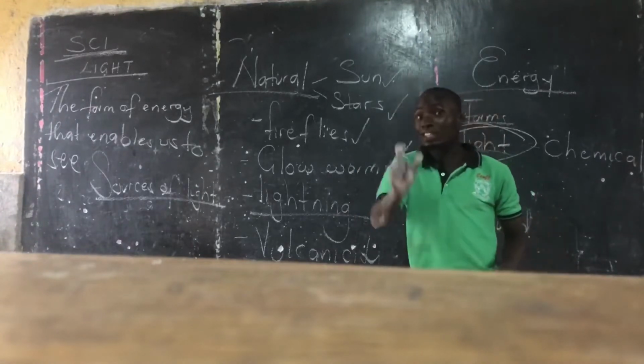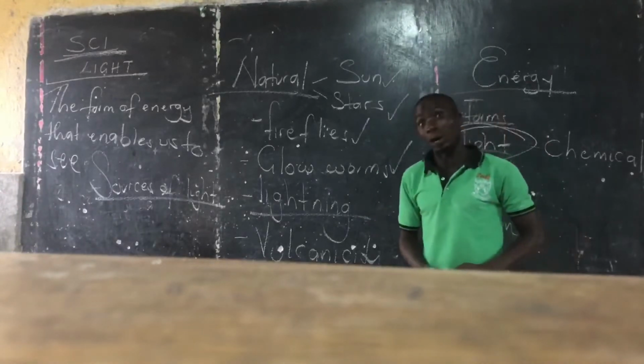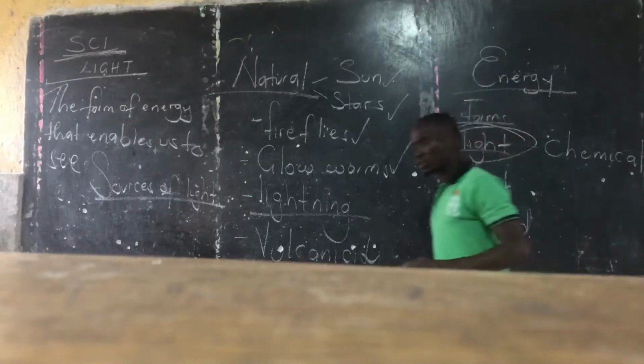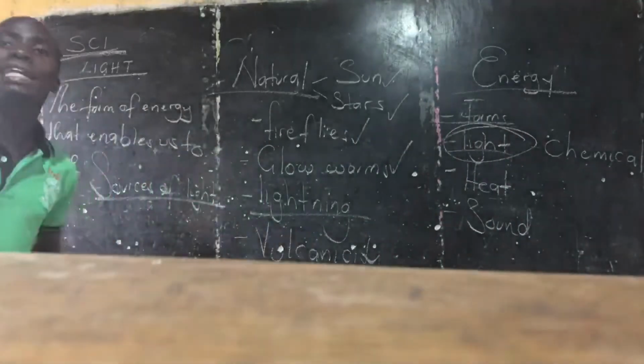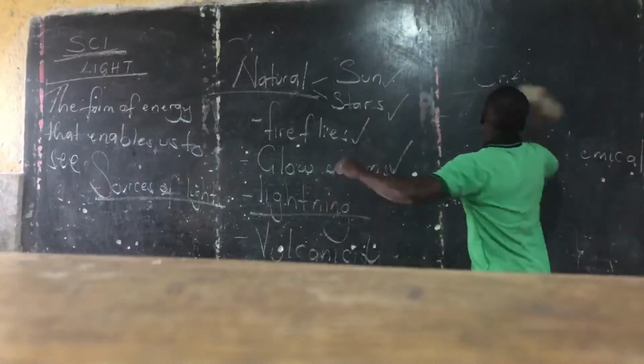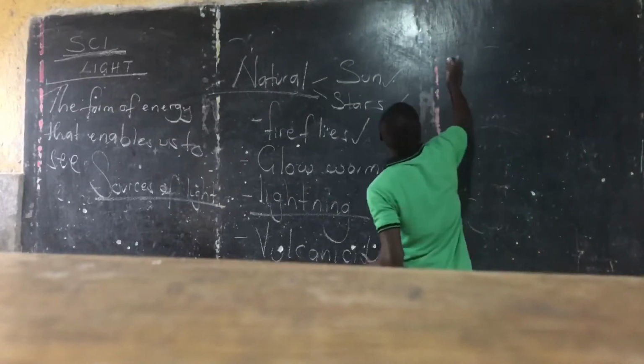The moon does not produce its own what? Light. The moon is not a source of what? Light. So those are natural sources of light. From natural sources of light, let's go to what they call artificial. Those ones we can say are created. They are created by who? By man, like the burning candles.